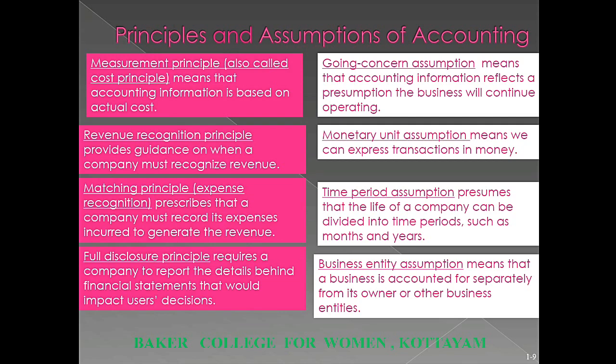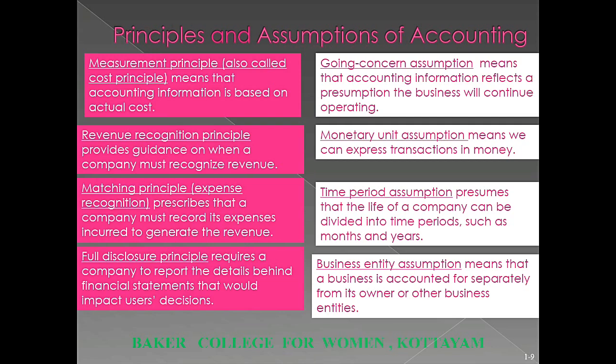Going to accounting assumptions. The going concern principle states that in the absence of information to the contrary, the business entity is assumed to continue operations into the foreseeable future. The monetary unit principle means we can express transactions in monetary terms.